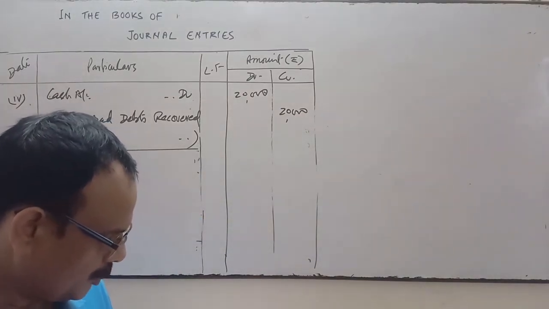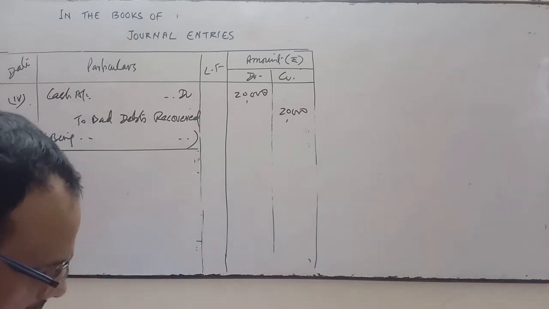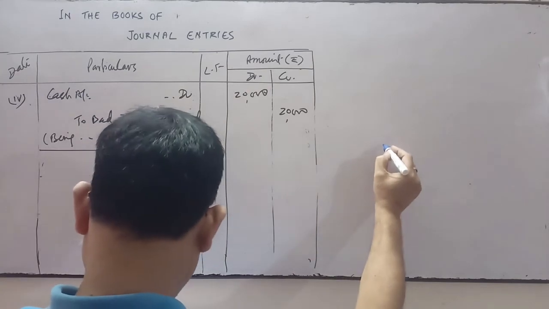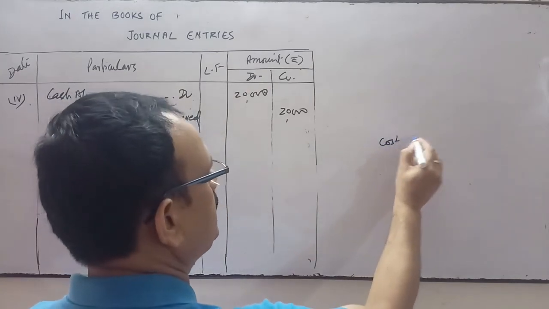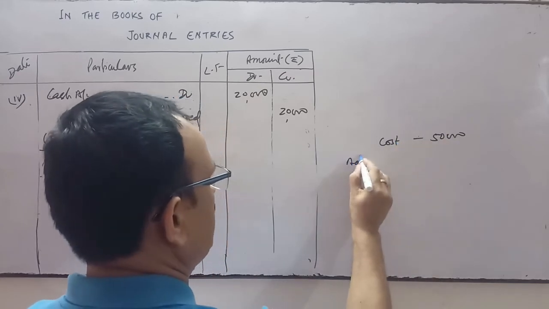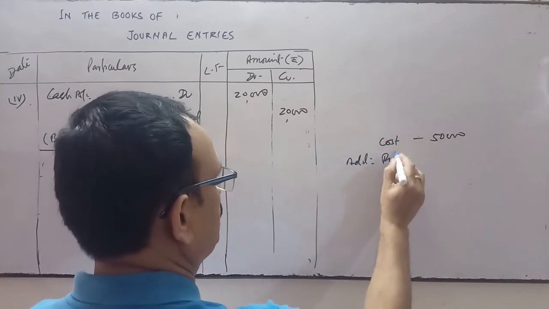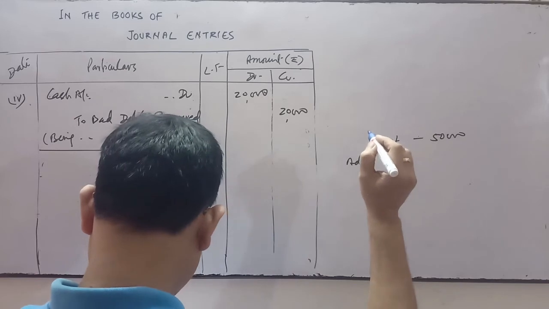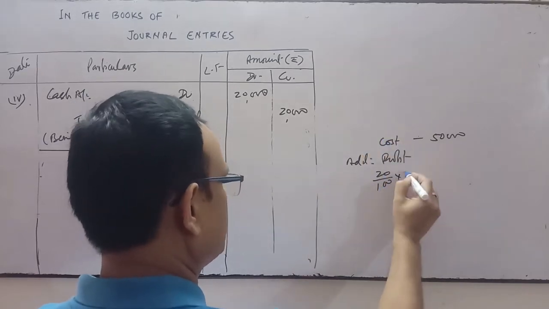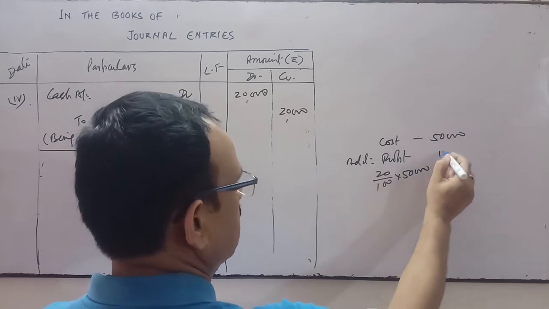Sold goods costing rupees 50,000 to Ashok on credit at a profit of 20% on cost. So sold goods to Ashok costing rupees 50,000. The cost of the goods is 50,000, add profit on it. Goods sold at a profit of 20% on cost, 20% on this cost amount. So it is 10,000.